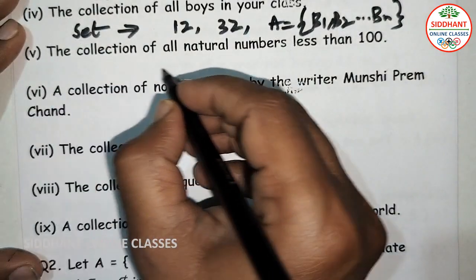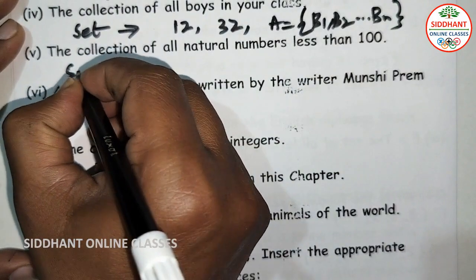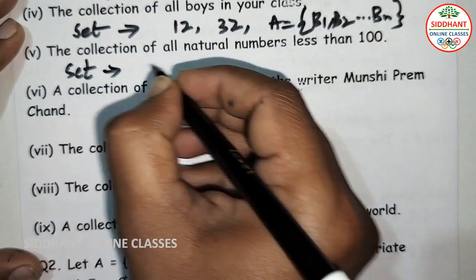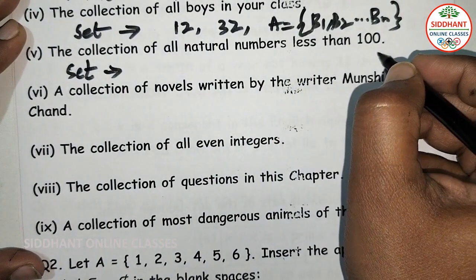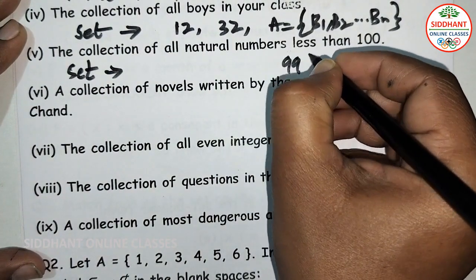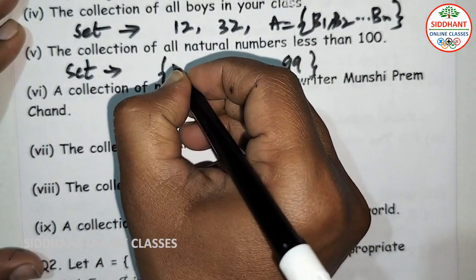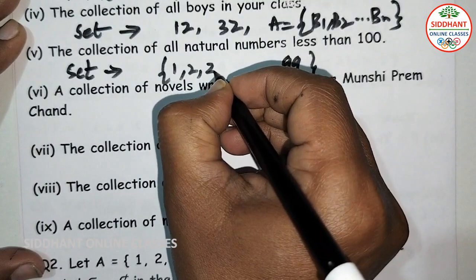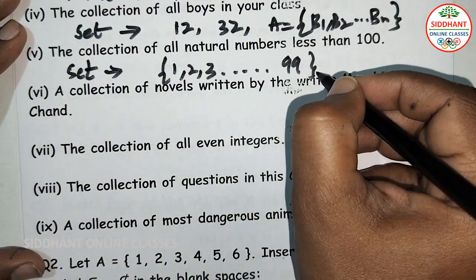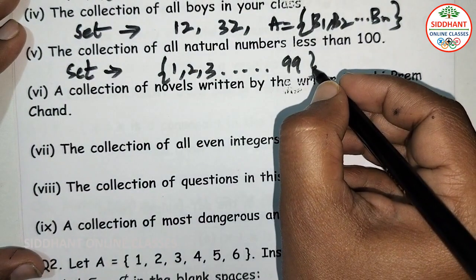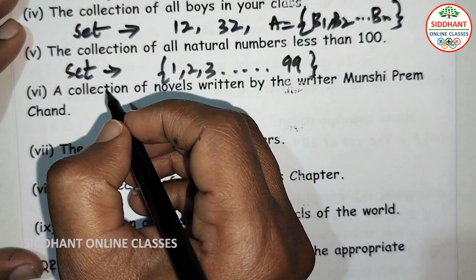Next, fifth one, the collection of all natural numbers less than 100. So this is also a set here. Less than 100 means the highest will be 99 here. So it starts with 1, 2, 3 and it goes on up to 99, less than 100. These are the collection of all natural numbers less than 100. So that's why it is a set here.